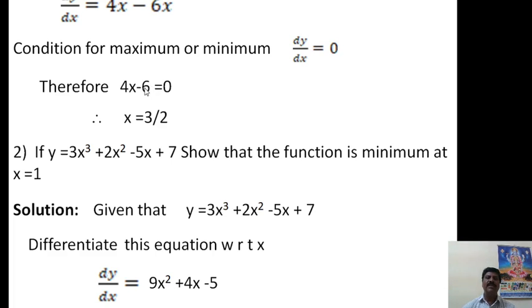Therefore, 4x minus 6 equal to 0. Then we calculate x is equal to 3 by 2. It is 4x minus 6.